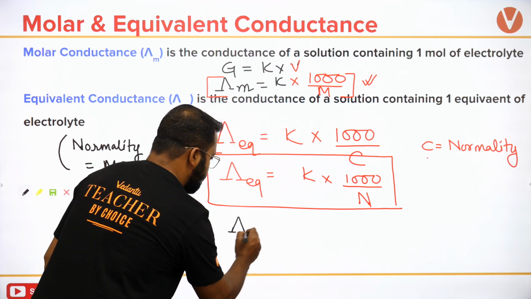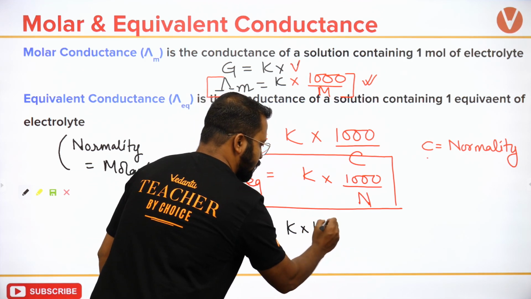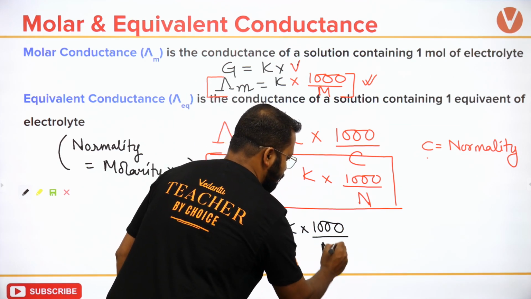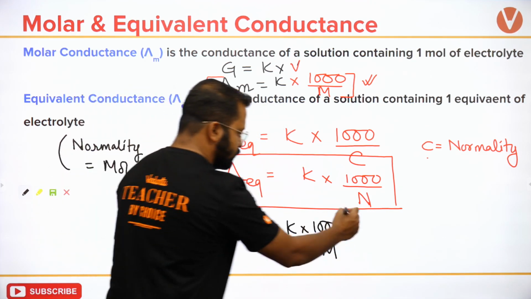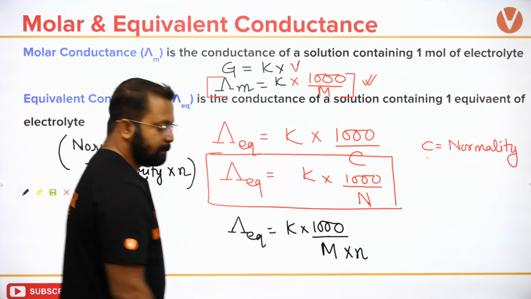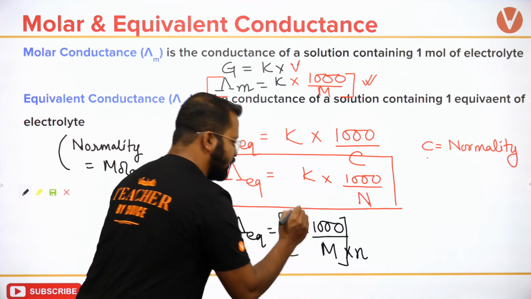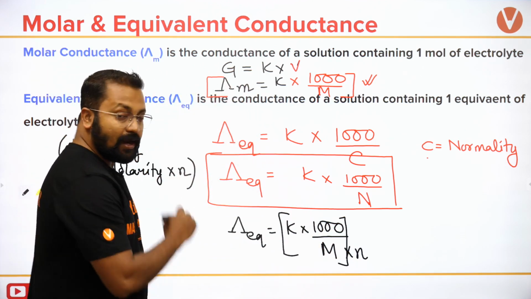So I can write lambda eq is equal to kappa times 1000 by M times n. This part is nothing but molar conductance.